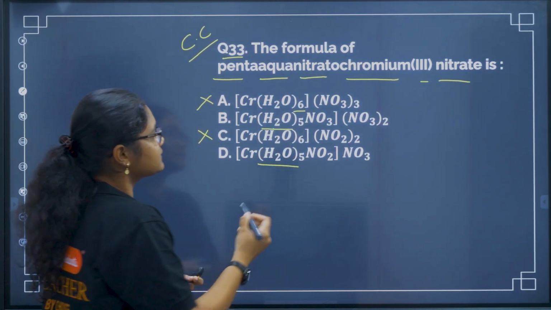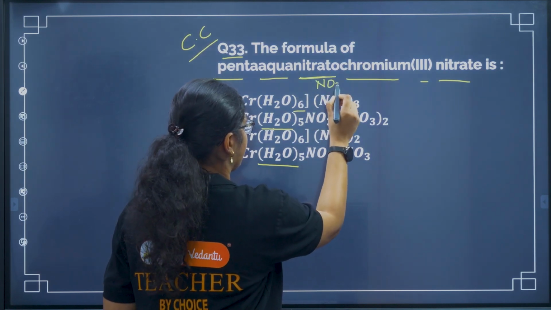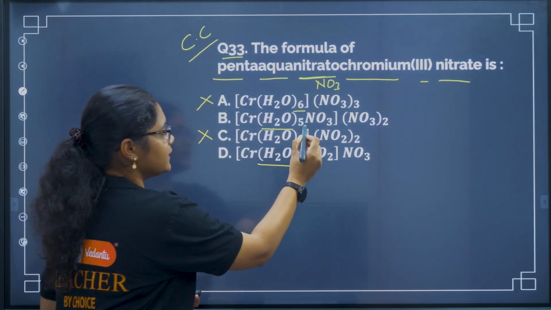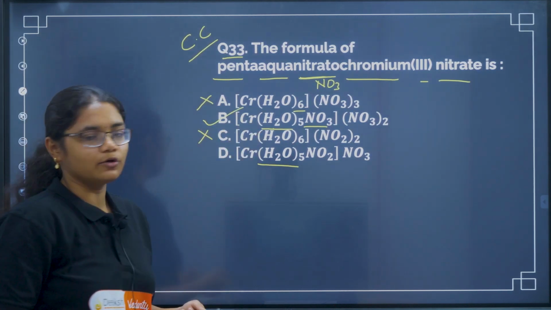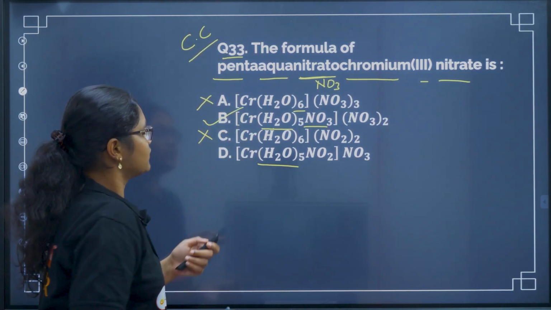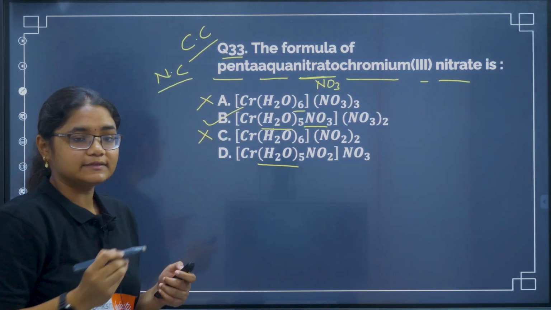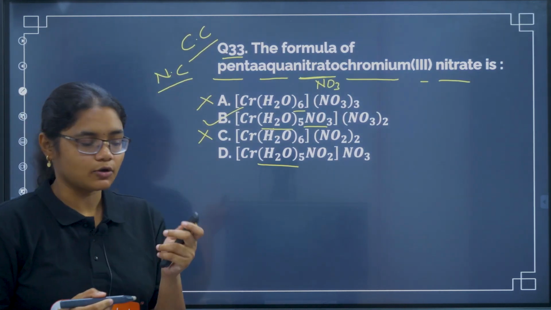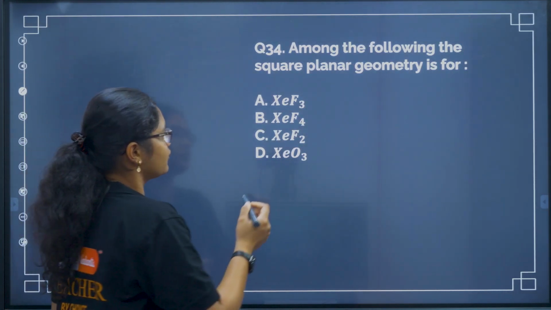What is the next ligand given to us? Nitrato. Nitrato is for the NO3 ligand, right? So you can see NO3 is present in option B. So the correct answer for this one will be option B. Again, a very simple question on nomenclature. You can see we have got many questions on coordination compounds. It's a very high weightage chapter, so we have to prepare very thoroughly.